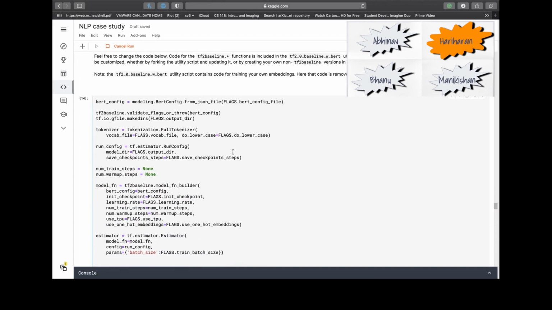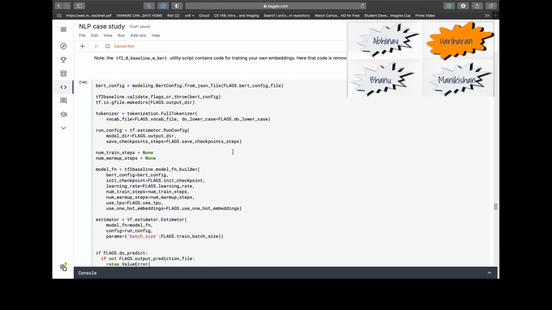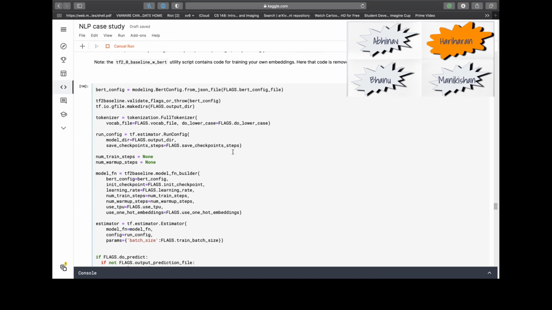So BERT has two stages basically. These are pre-training and fine-tuning. We can pre-train BERT on our own, but it's a high computational task. There are a lot of pre-trained BERT models available, which we can choose depending on our NLP task and fine-tune them, which saves us a lot of computation. Fine-tuning, on the other hand, is inexpensive.